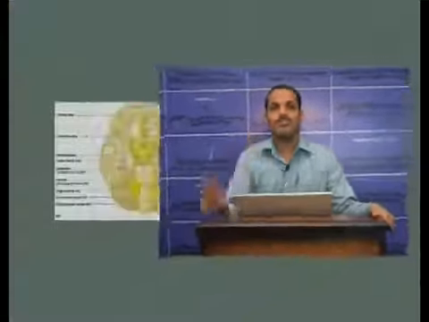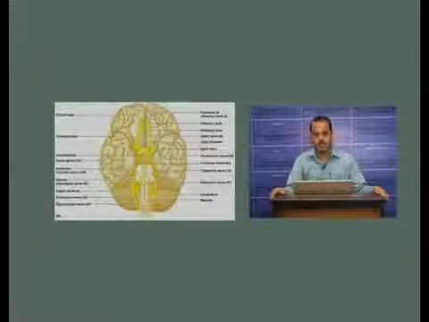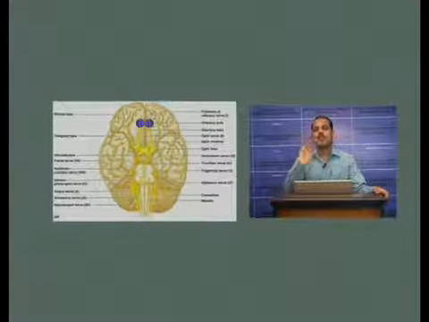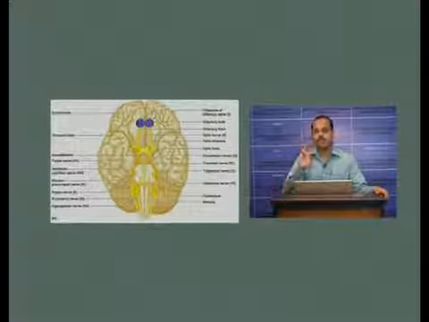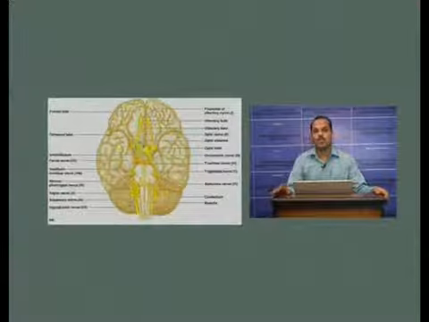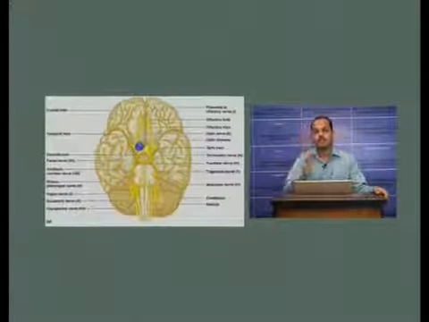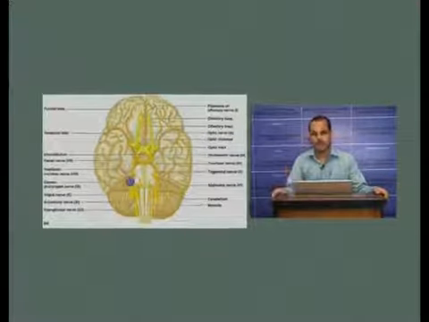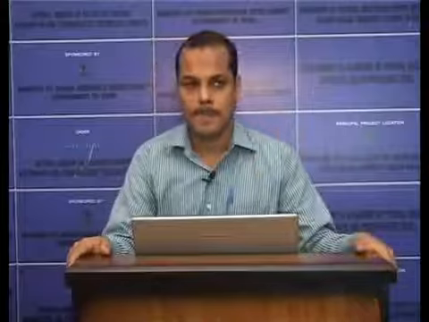There are 3 sensory cranial nerves: cranial nerve number 1, the olfactory nerve, number 2, the optic nerve, and number 8, the vestibulocochlear nerve. These contain only sensory or afferent fibers.